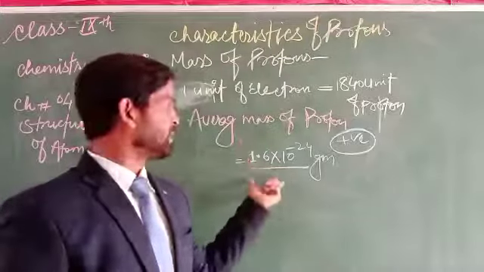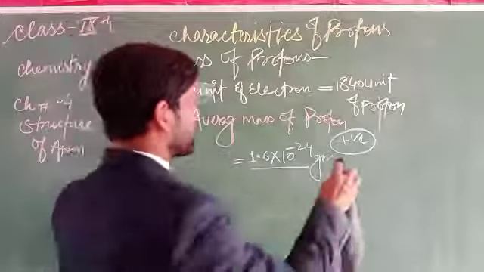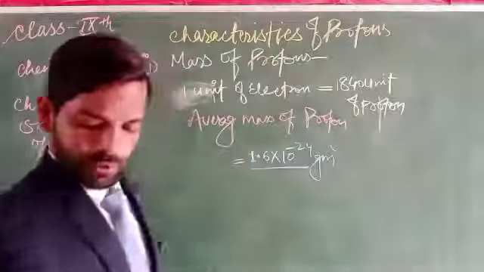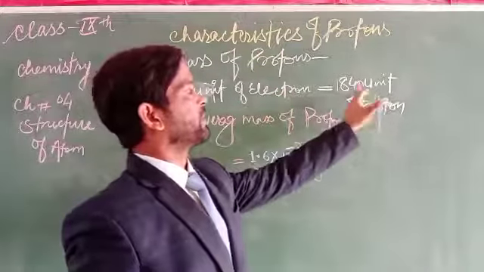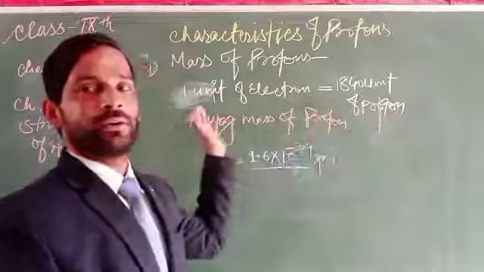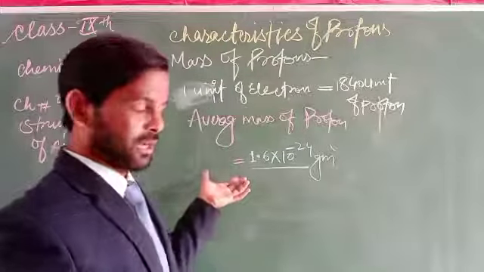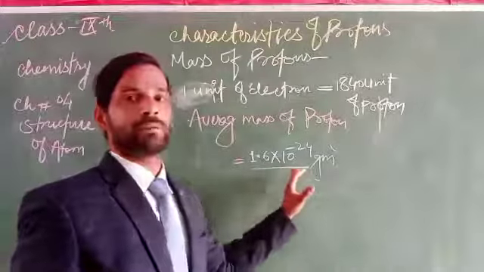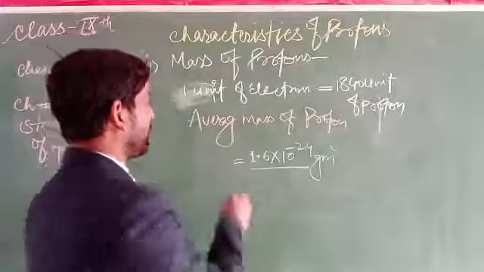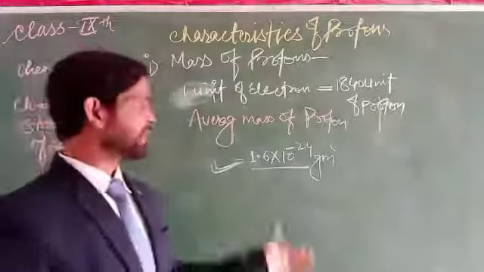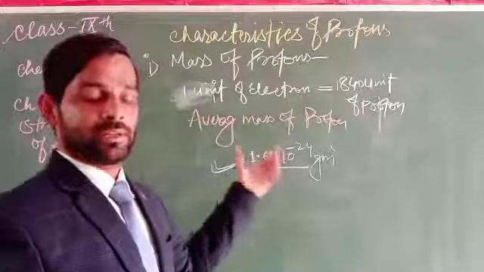So it has a total mass of 1.6 into 10 to the power minus 24 gram. This mass can be considered to be the mass of a proton.